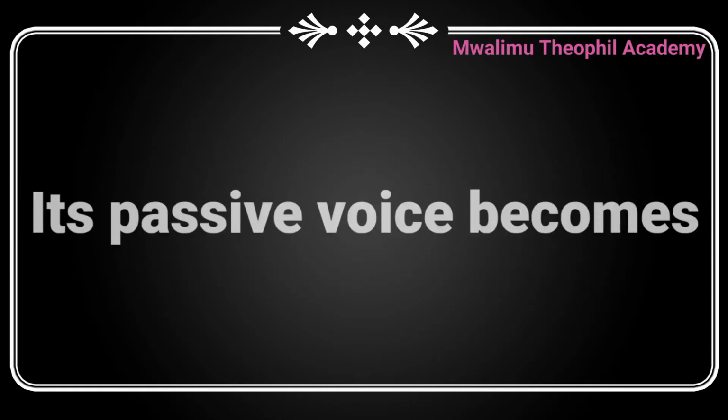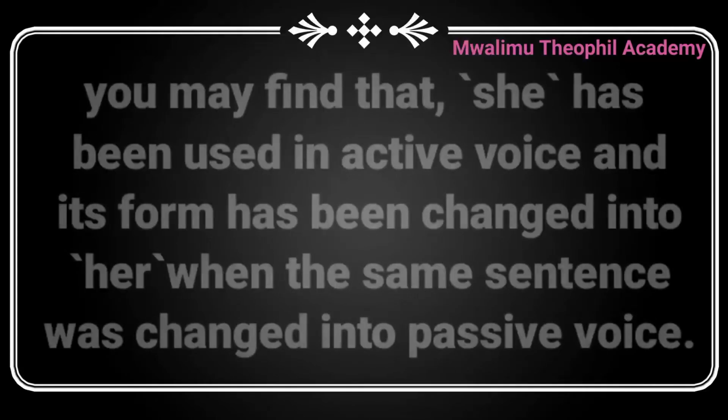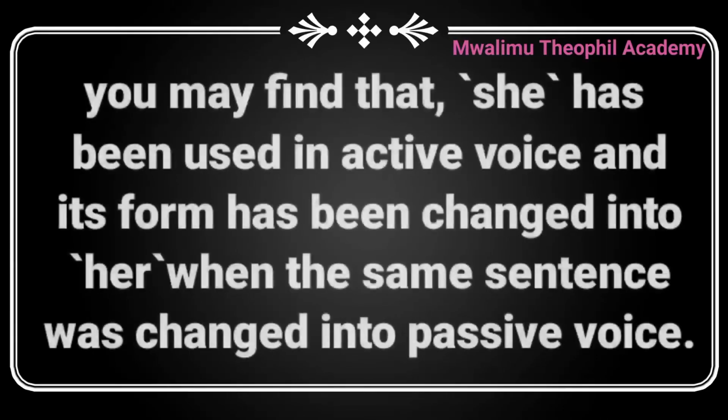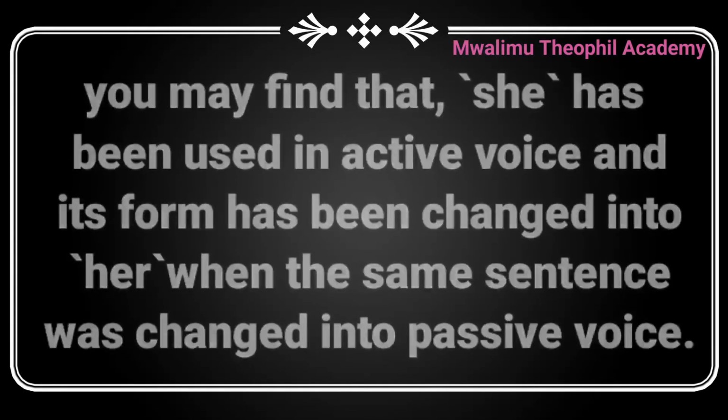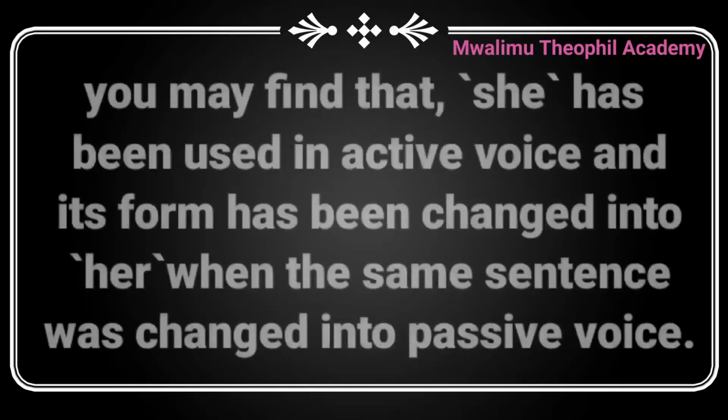Its passive voice becomes: Football is always played by her. You can find that in the active voice we use the pronoun she, but its passive form has become her.